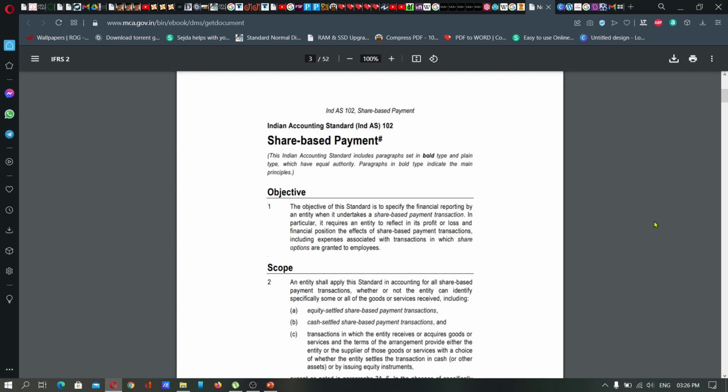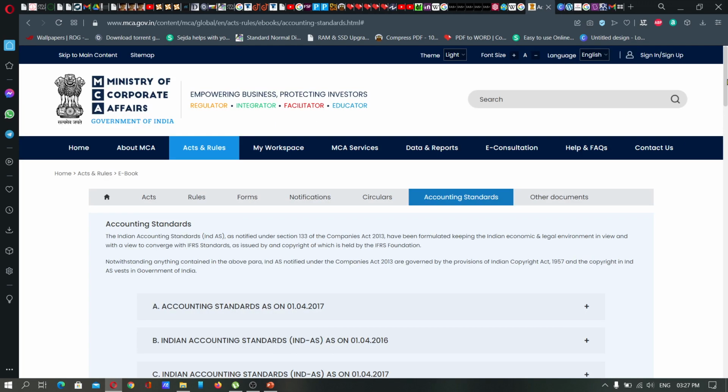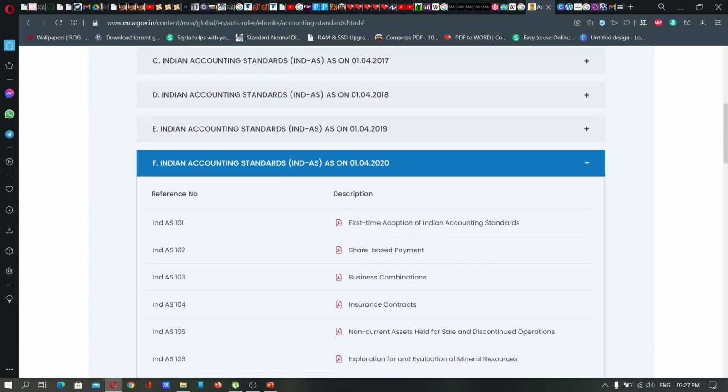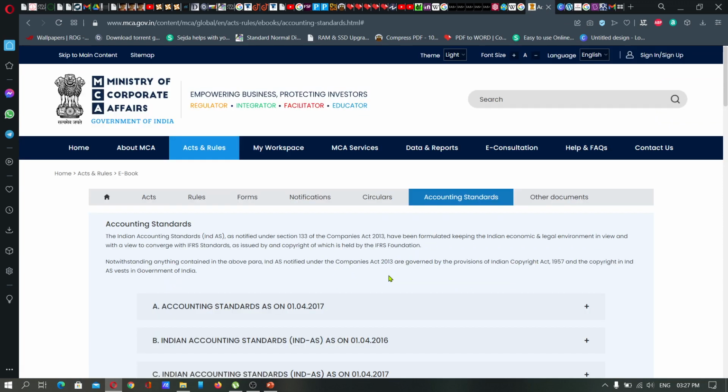Not only that, any expenses related with the share-based transactions should be properly recorded in the income statement, otherwise known as the profit and loss account. So the company that undertakes any financial transactions based on shares should properly comply with Ind AS, and Ind AS 102 basically deals with share-based payments. Next one, business combinations.